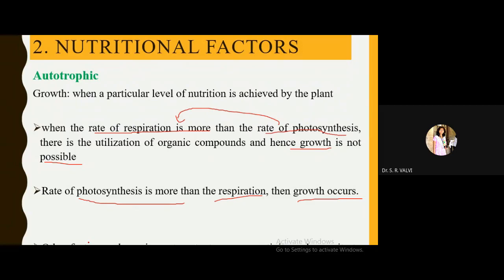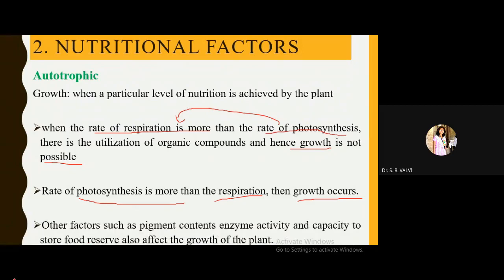And if the photosynthesis rate is more, then growth will happen in a proper way. Other factors such as pigment content, enzymatic activity, and capacity to store food reserve also affect the growth of the plant.